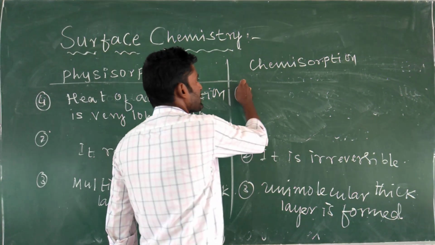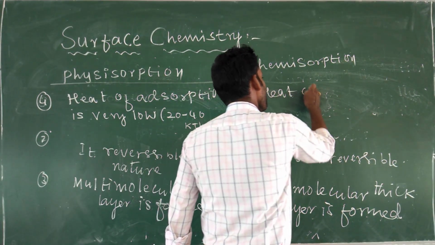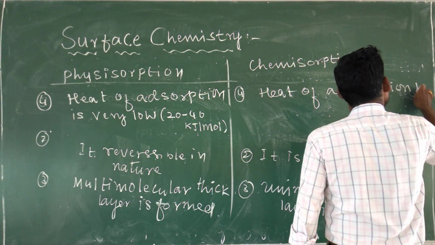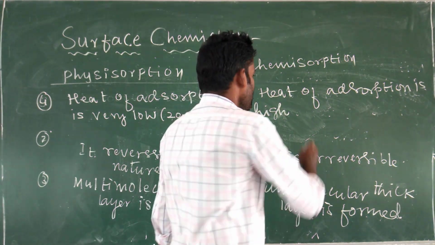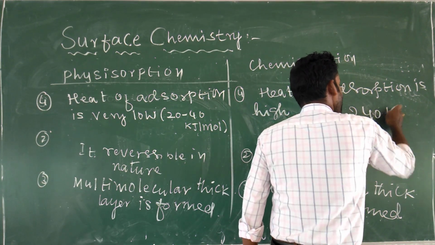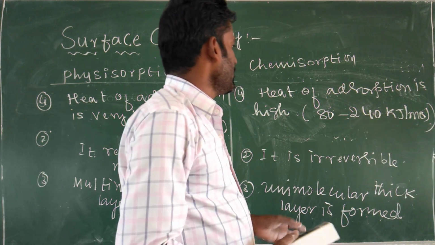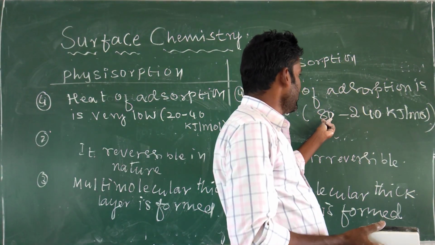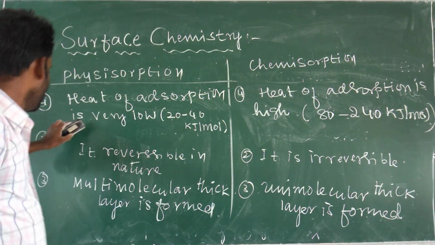But in the case of chemical adsorption, heat of adsorption is very high. So that is nearly 80 to 240 kilojoule per mole. So in chemisorption, heat released is very high, in the order of 80 to 240 kilojoule per mole. So next difference is